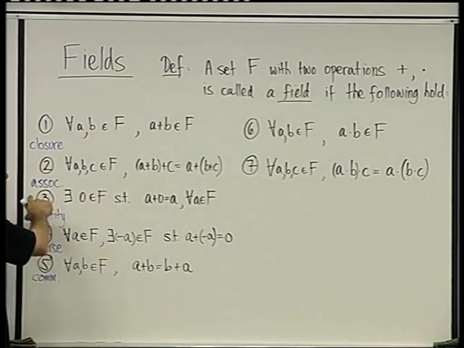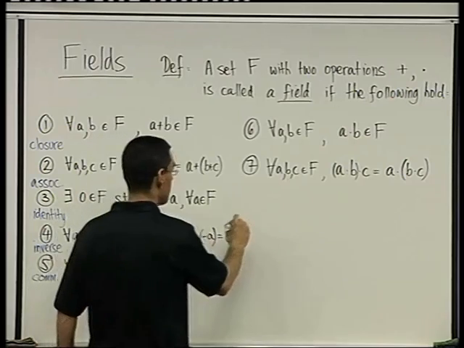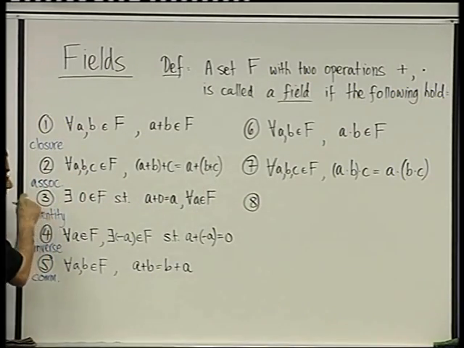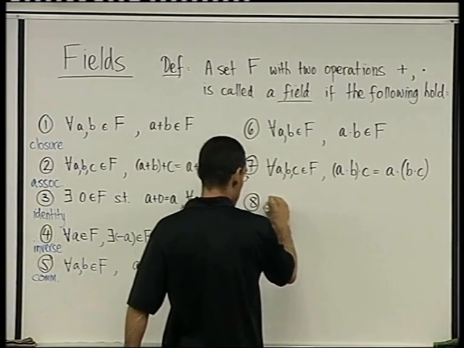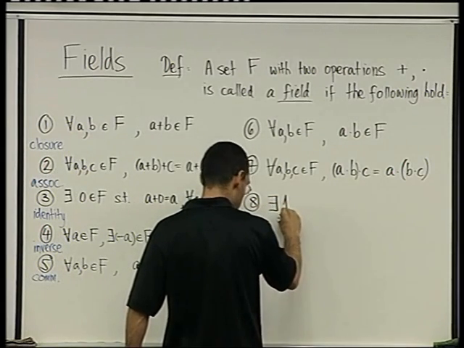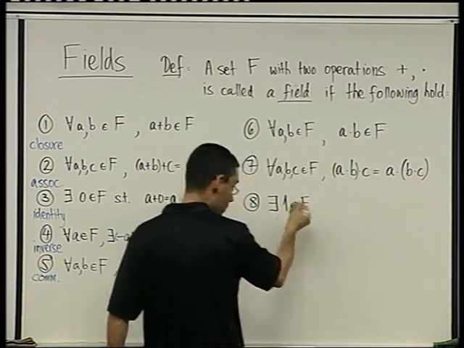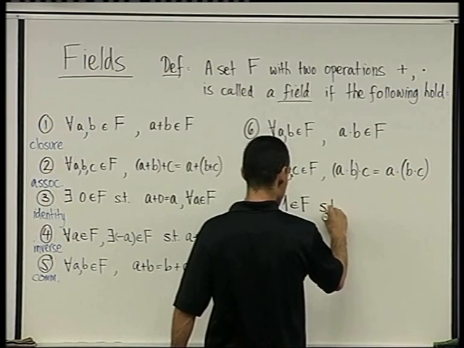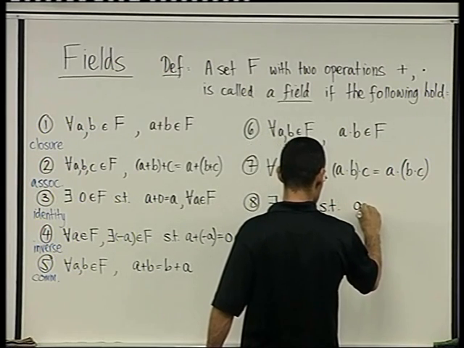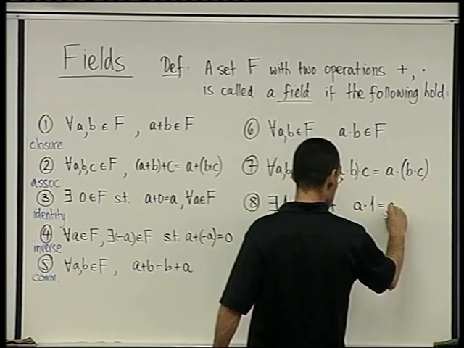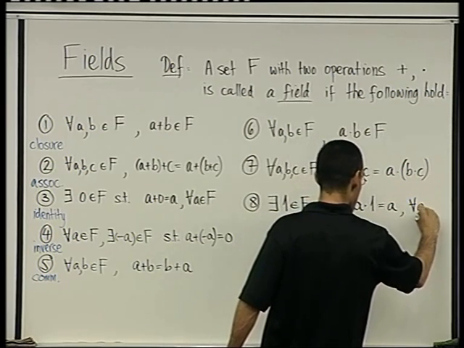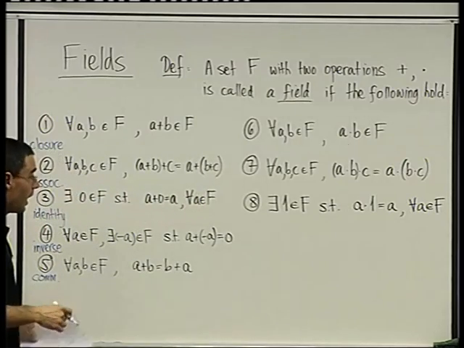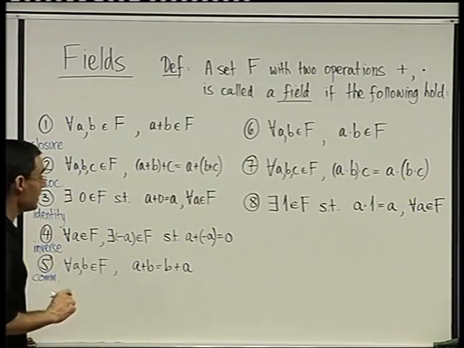That's associativity of multiplication. 8, the existence of a multiplicative identity. There exists a 1 in F, an element which we're going to denote by 1, such that A times 1 equals A for any A in F. That's what it means to have a multiplicative identity.